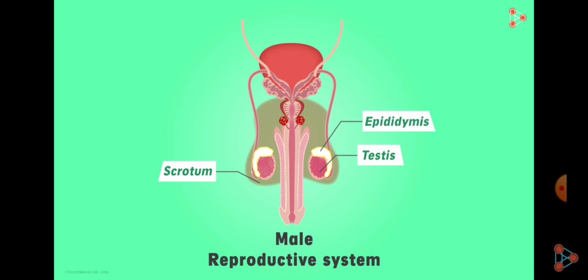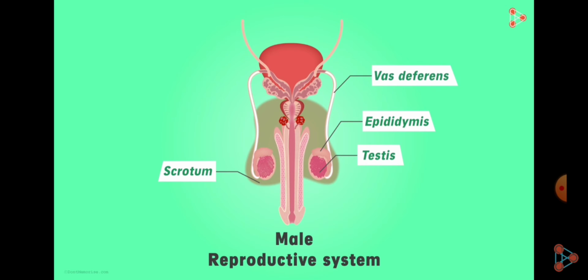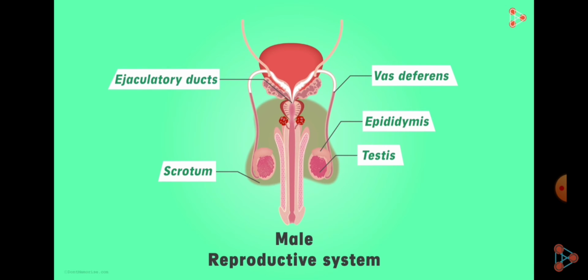Now student, when the sperms are being released, this will be enhanced by the epididymis, and the sperms will be carried through the vas deferens, which is also known as the carrier channel for sperm, and the sperm will be poured into the ejaculatory duct, where it will be expelled out through the body.